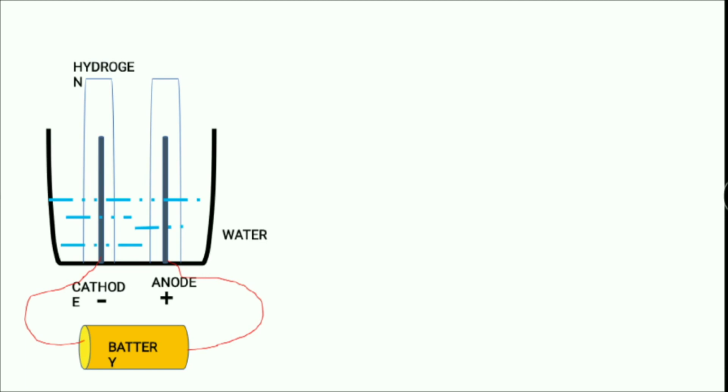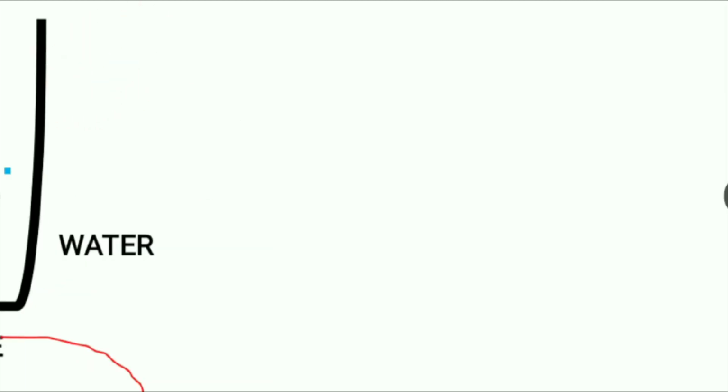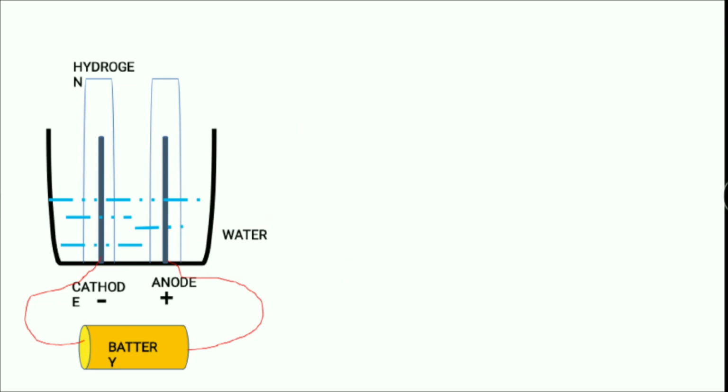There are two types of gases which are being formed over here. At the cathode it will be hydrogen. Why will hydrogen form at the cathode? Because hydrogen ions are positively charged, so the negative terminal will attract the positively charged hydrogen ions. That's why hydrogen gas will form at the cathode. In the same way at the anode oxygen gas will evolve, because oxygen ions are negatively charged. So the positively charged terminal, that is the anode, will attract the negatively charged oxygen ions.